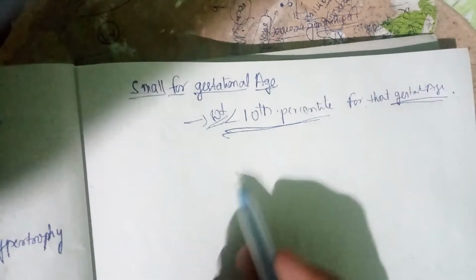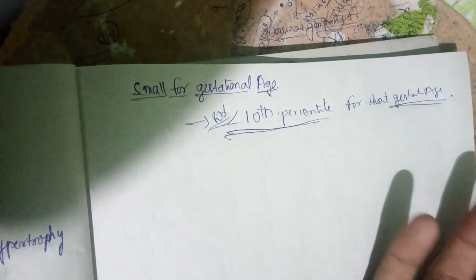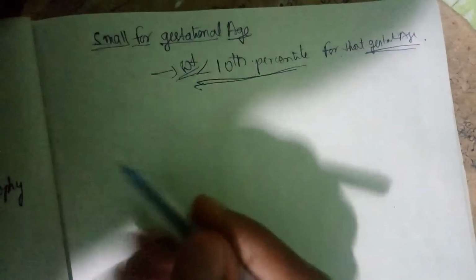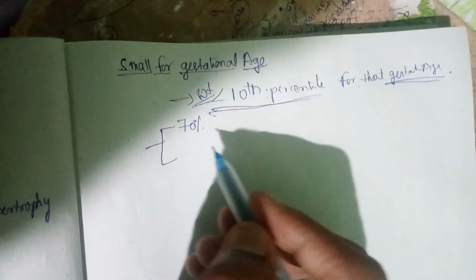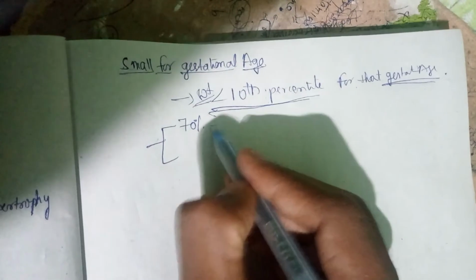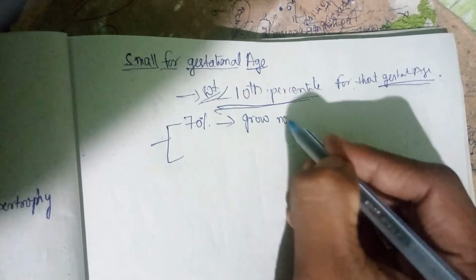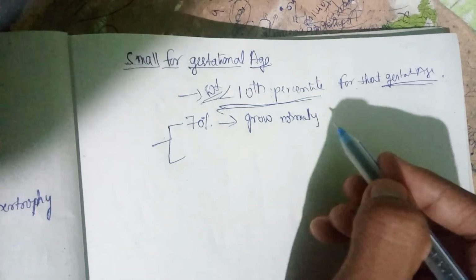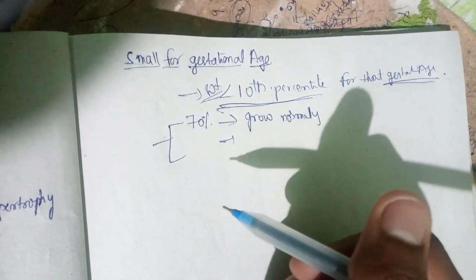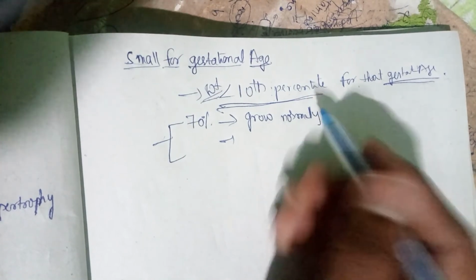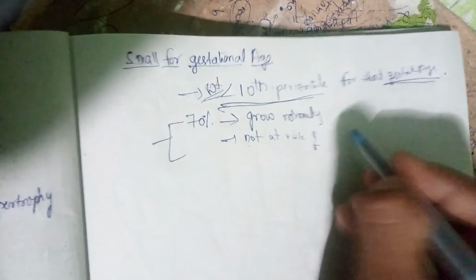Almost 70% of the babies who fall under this category grow normally, and they do not have any complication. They are not at risk of any adverse outcome.